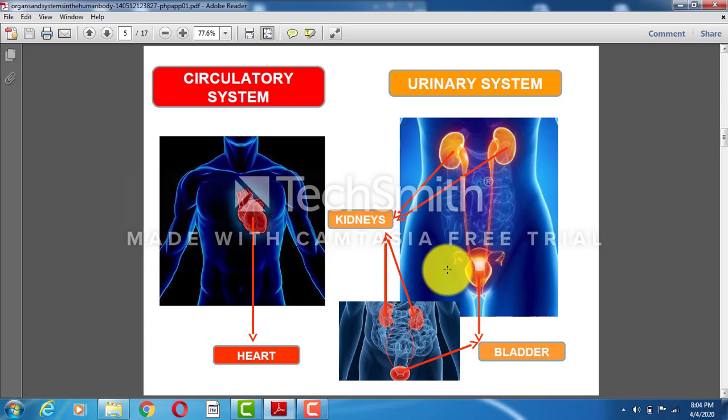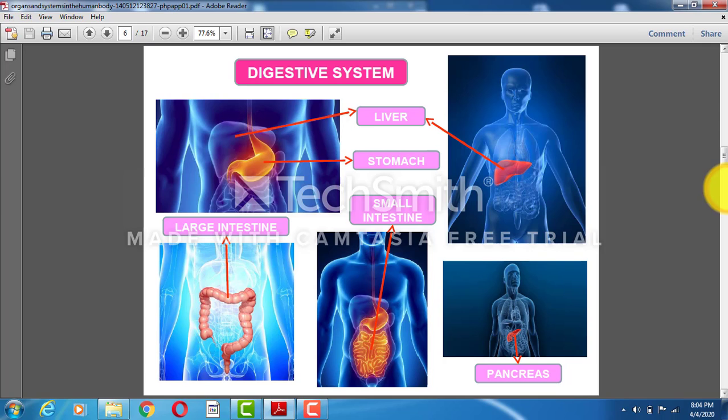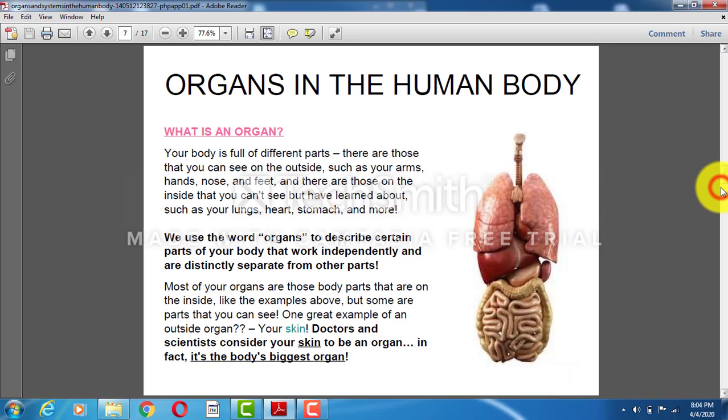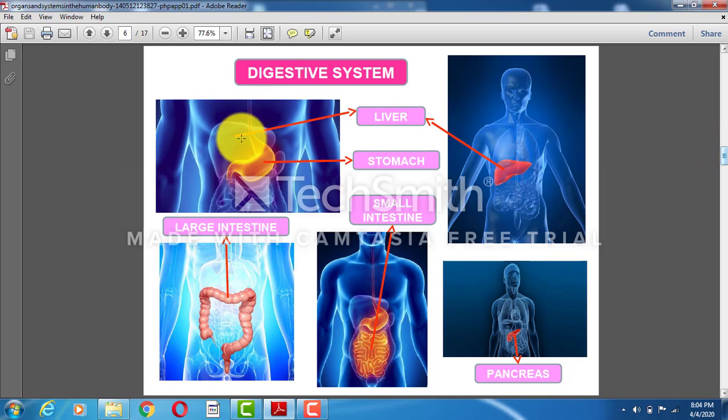After that, see, this is the bladder. We will not study the bladder in detail, but it is a part of the excretory system. And then the stomach. The stomach is useful for the digestion of food.